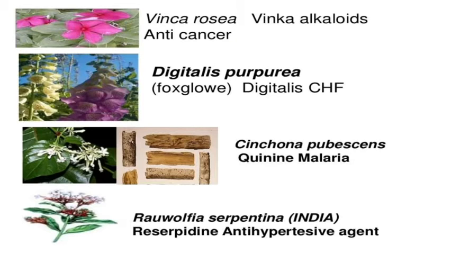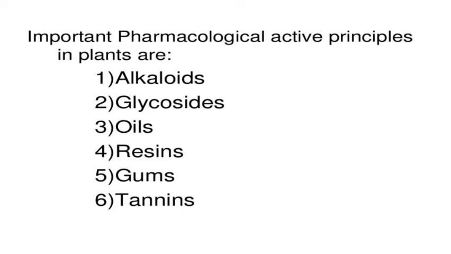Here is Vinca rosea. It contains vinca alkaloids, used as anti-cancer drugs. Digitalis purpurea is used for CHF. Cinchona pubescens is used for malaria. Rauwolfia serpentina gives reserpine, used as an antihypertensive agent. These drugs are all studied in pharmacognosy.